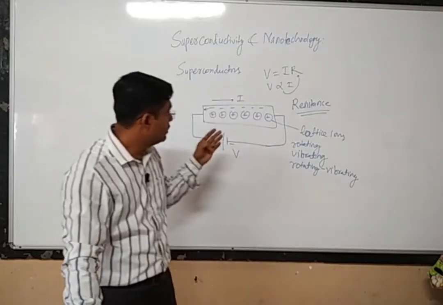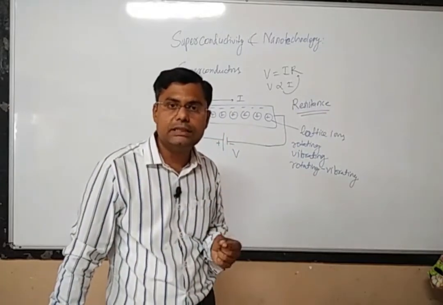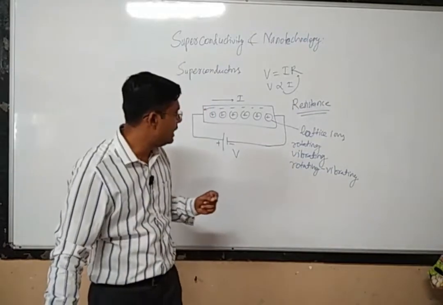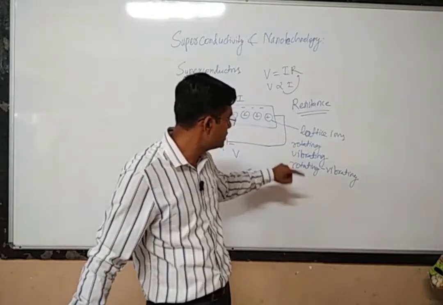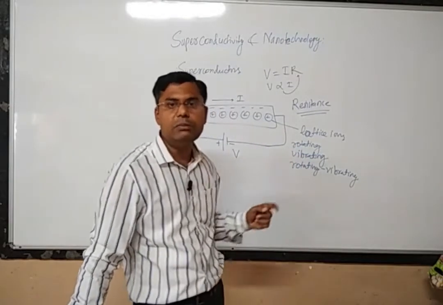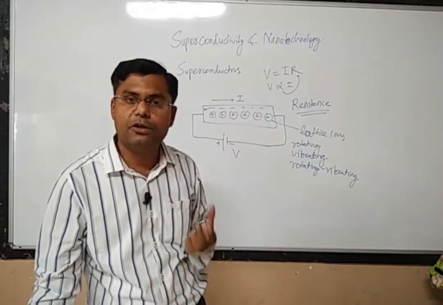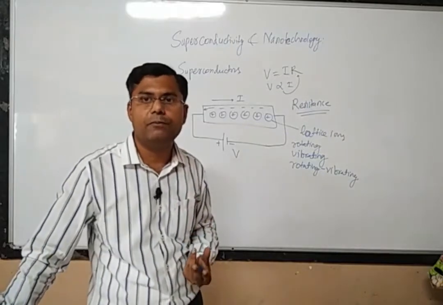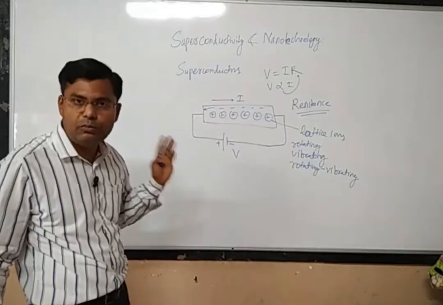Now, in order to perform any kind of motion, that particular species requires some kind of energy. So if our lattice ions are sometimes rotating, sometimes vibrating, or sometimes both, it means they must have some kind of energy. And remember that energy is a quantized phenomenon, just like in atomic species.